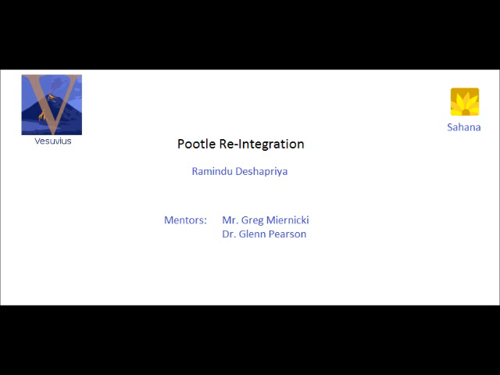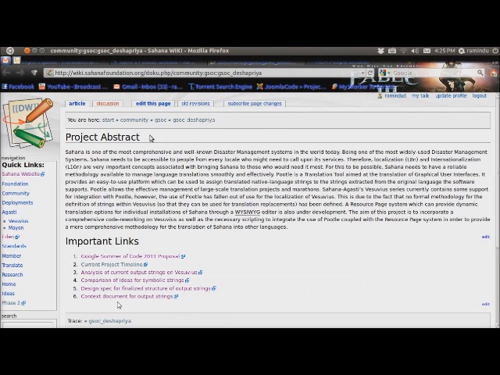Now, the main focus of this project is to re-enable Sahana Agasti Vesuvius to be translated using Pootle and other translation platforms like Launchpad. Now what I'll be focusing on mainly is what I've done up to the mid-evaluation of my Google Summer of Code project.